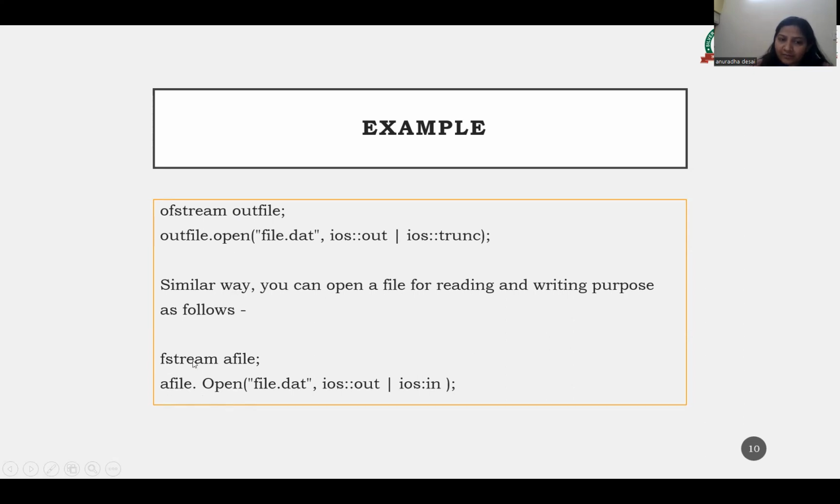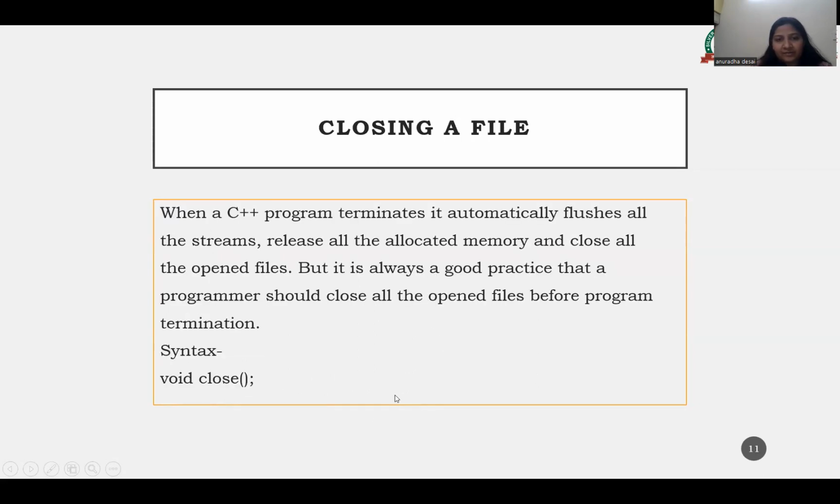So here fstream afile, afile.open. So we have opened the file, and then ios::out and ios::in. This is the example, this is how we can define it, and we can write whenever we want to create a file, or when we want to open a file for reading or writing purposes.